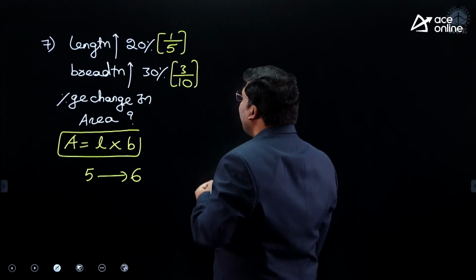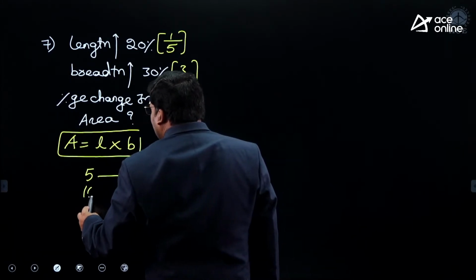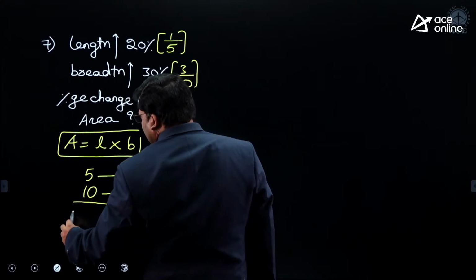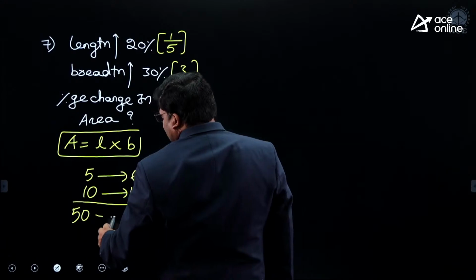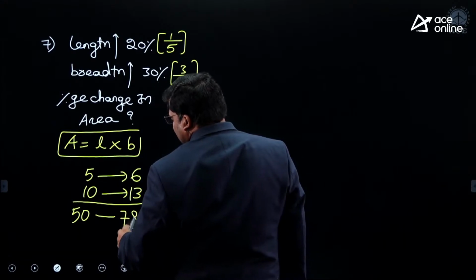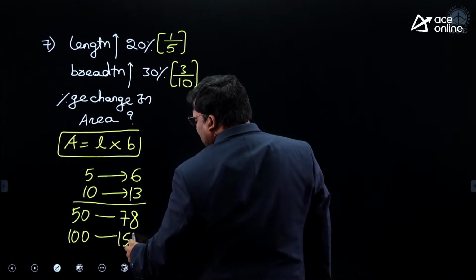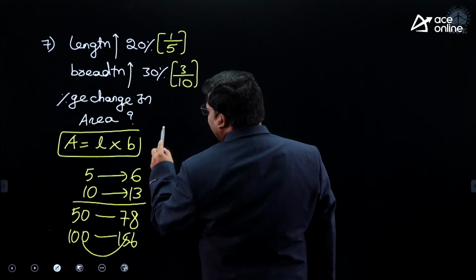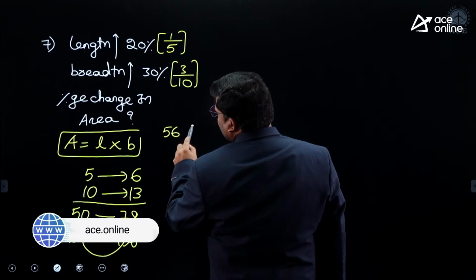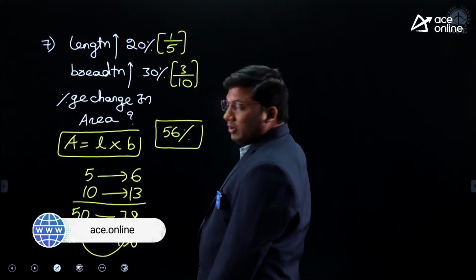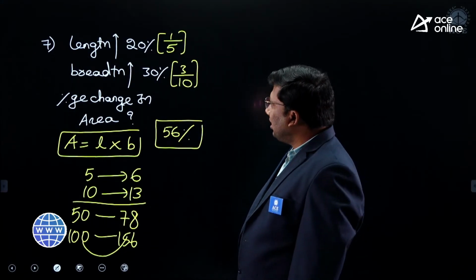Value will be 6. 3 by 10: on 10, there is an increase of 3. It is 13. So 5 10s are 50, 6 13s are 78. 100 is becoming 156. Overall increase will be 56%.